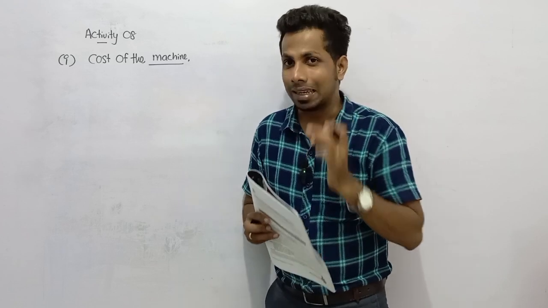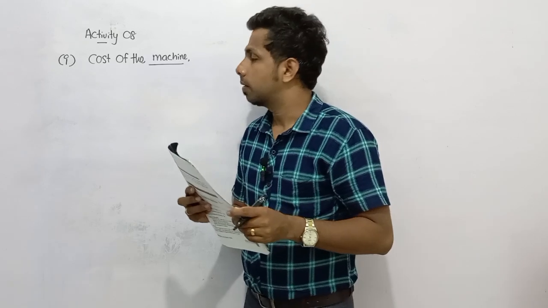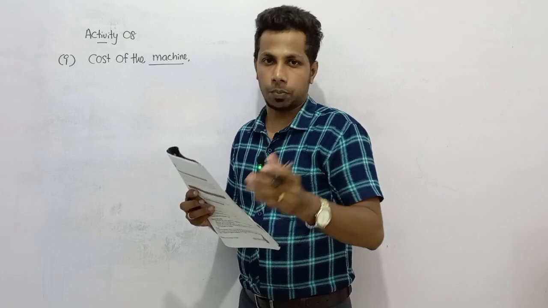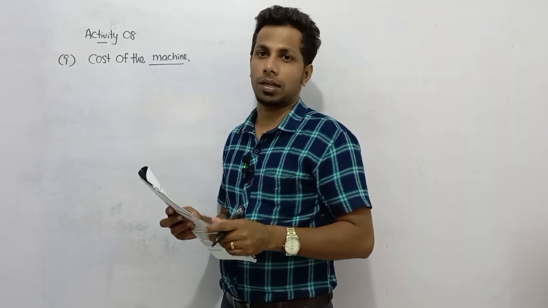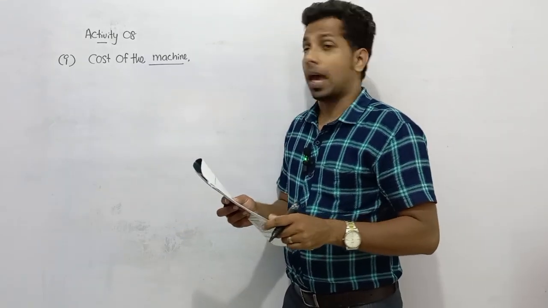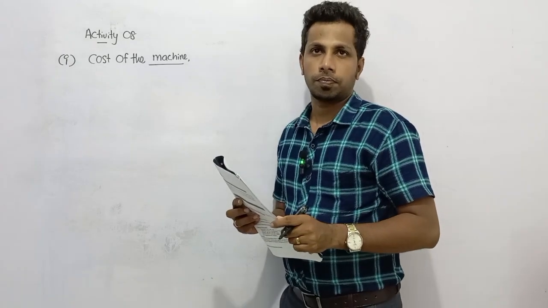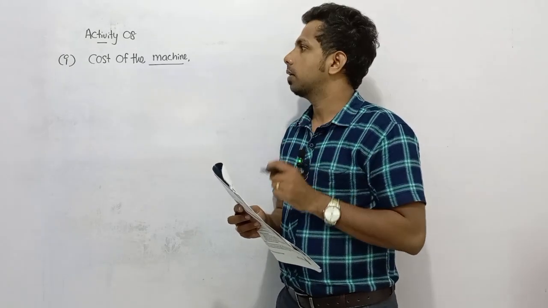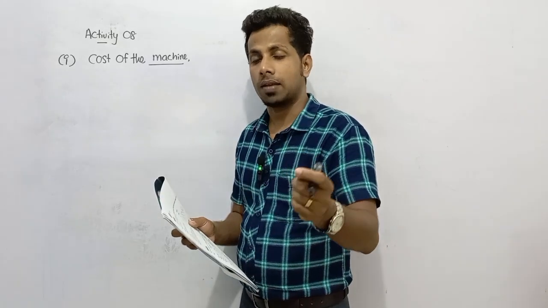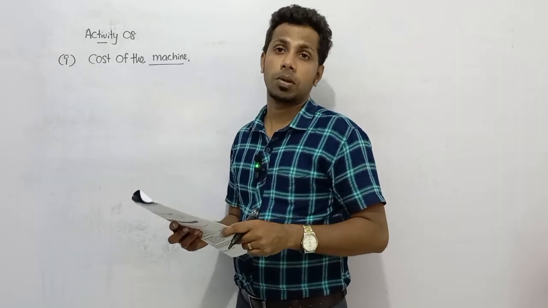So the cost of the machine includes not only the purchase price, but also expenses that incur when bringing the asset into its current position, like carriage inwards and import duties when clearing from the harbor, as well as expenses that incur when turning the asset into usable condition. So simply, the cost comprises the purchase price of the asset, as well as expenses that incur when bringing the asset into current position and turning it into usable condition.